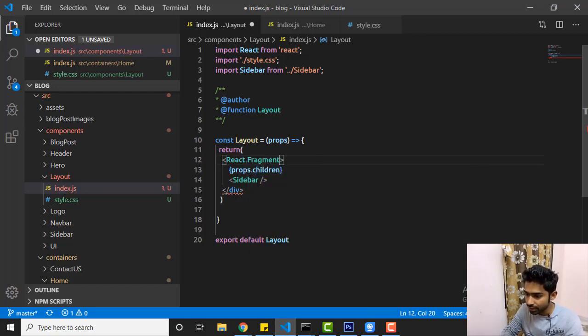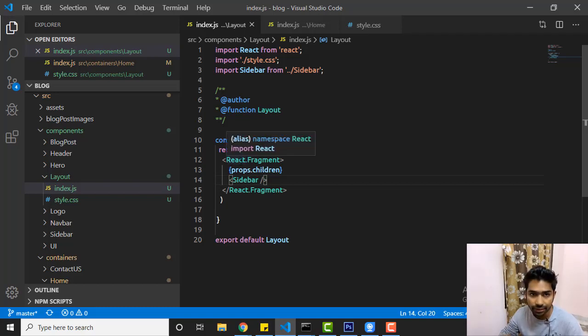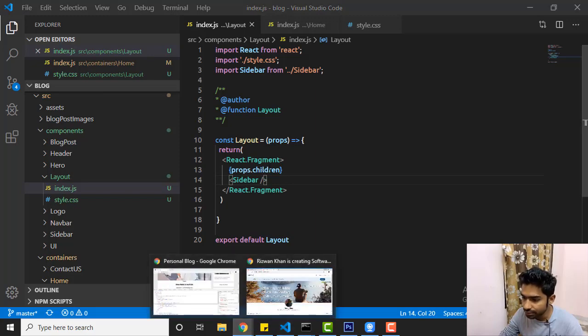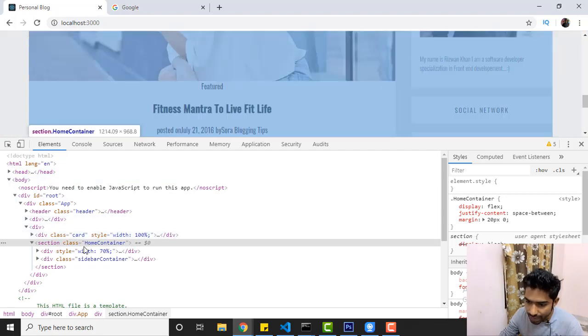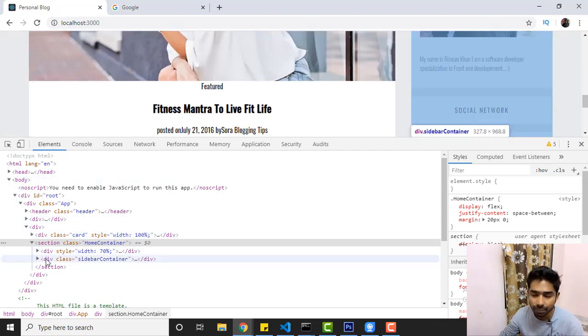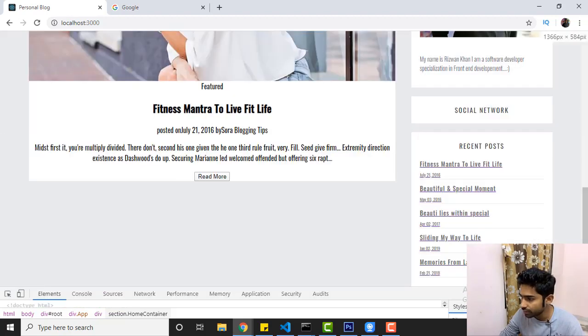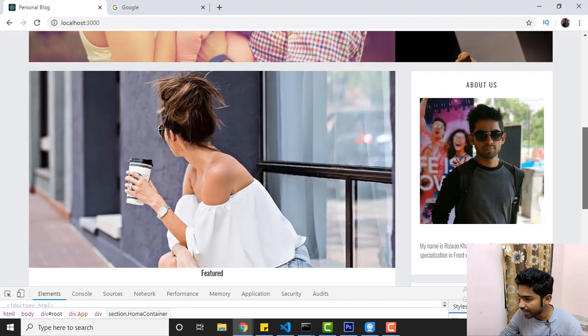React.fragment, and you can see here React. So this gives us this enable. Here we are, let's save it, and we have React.fragment. It is not like a div, it is not like HTML, right? So you will not see this fragment at all in the browser. Let's refresh this, and you see home container, and again we don't have any div, and because of that our problem is already solved. So that's what we have in the React fragment.